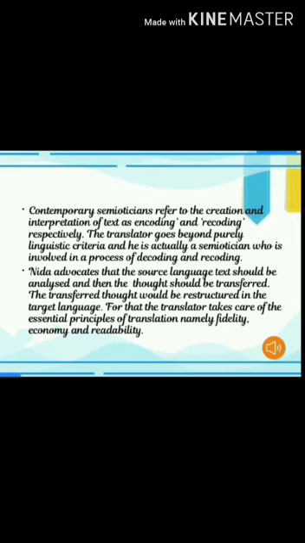Moving on to the next. Nida advocates that the source language text should be analyzed and then the thought should be transferred. The transferred thought would be restructured in the target language.